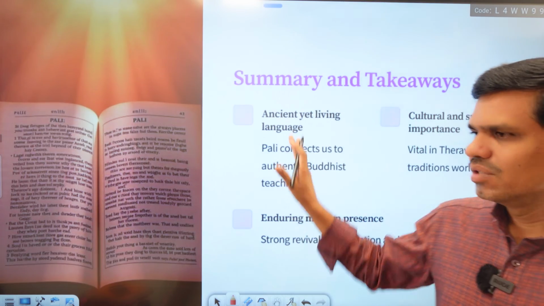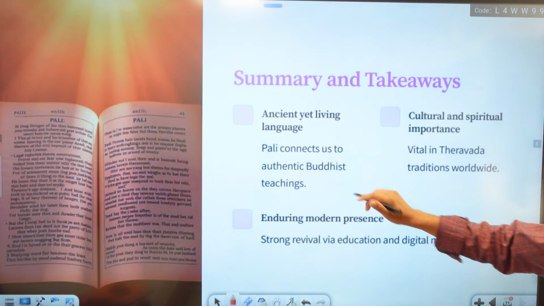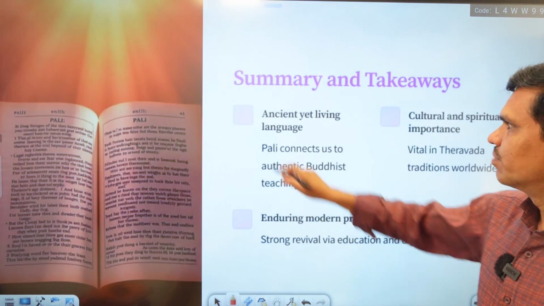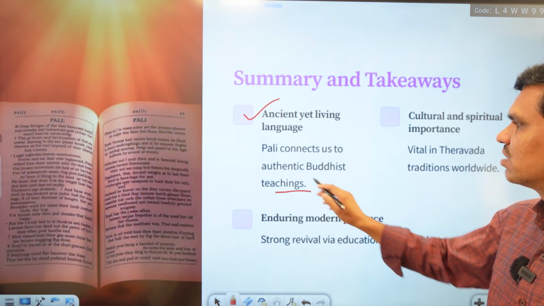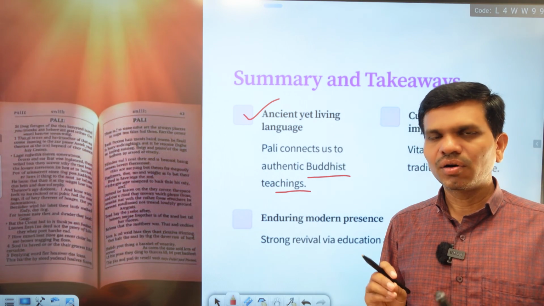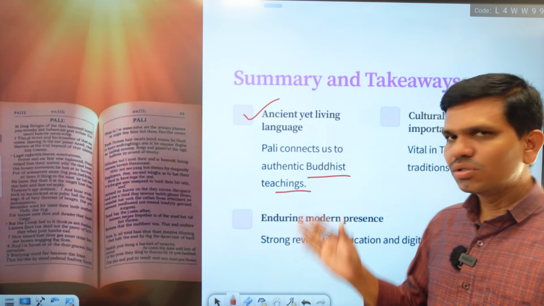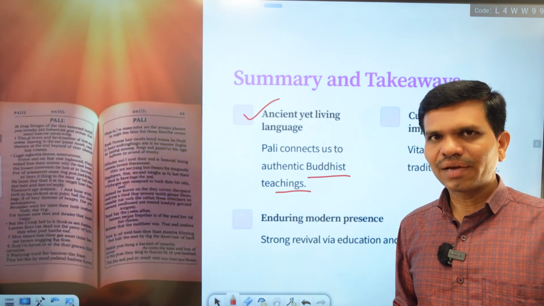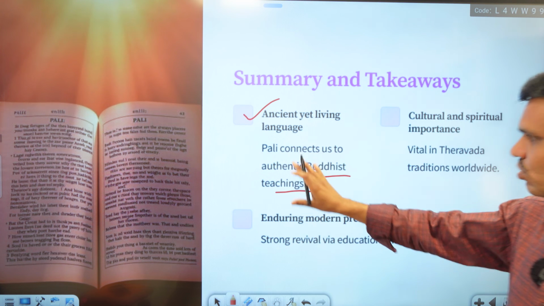So, what did we study or think about in this slide? Summary and takeaways. Actually, Pali is an ancient living language. Pali connects us to authentic Buddhist teachings. If you want to study Buddhism, you must understand Pali, or at least you should use its basic reference books, which may be translated into other languages, so that you can go to the authentic Buddhist canon.